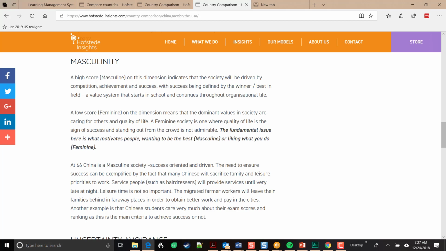So some of the Nordic countries, such as Finland, Sweden, and Norway, tend to have relatively low masculinity scores, or call them feminine scores, and they also tend to have higher quality of life.